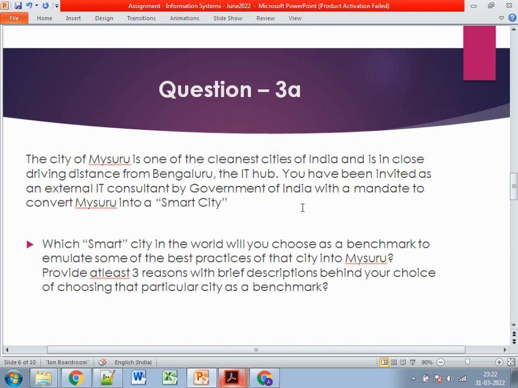a smart city. For implementing the changes, you require some benchmark, some city which you can take as a reference. So you need to take any city of your choice, maybe in India or maybe outside India, whichever you want. Or if you are from some local native place and you are much aware of that particular city, if it's a smart city or a metro city, you can easily refer to it. And after that, you just need to specify the key features and the key practices which are implemented, which need to be implemented similarly for Mesuru.